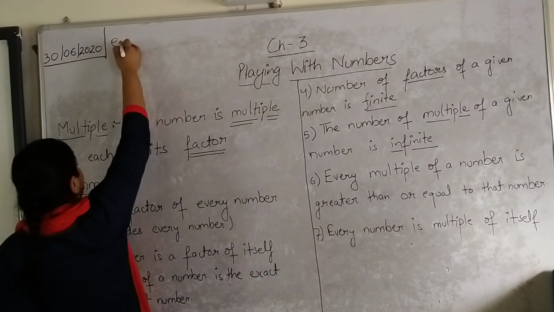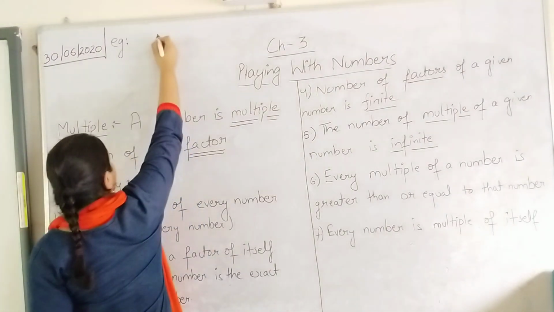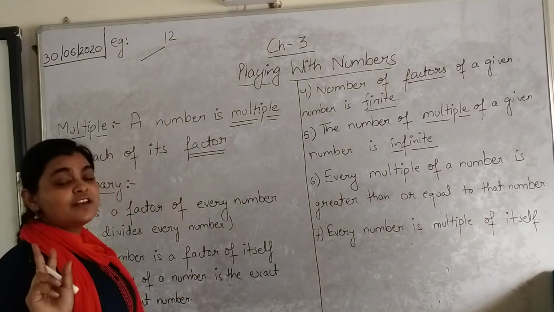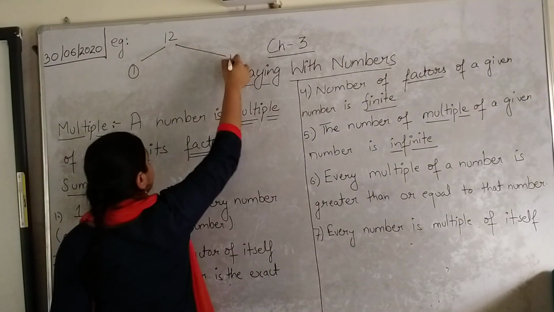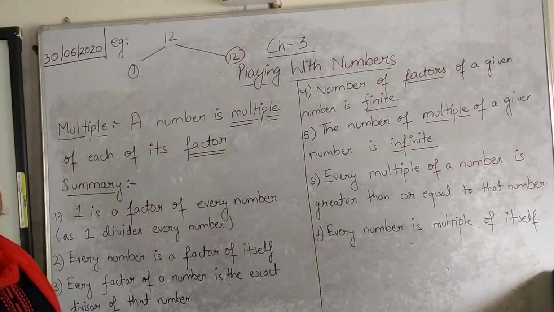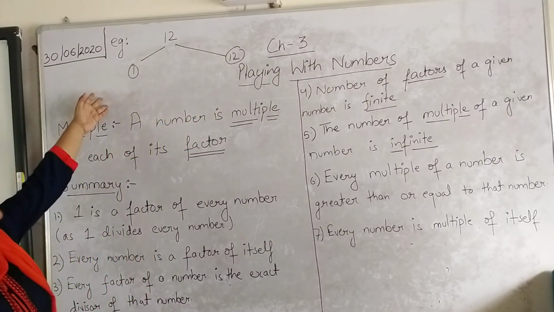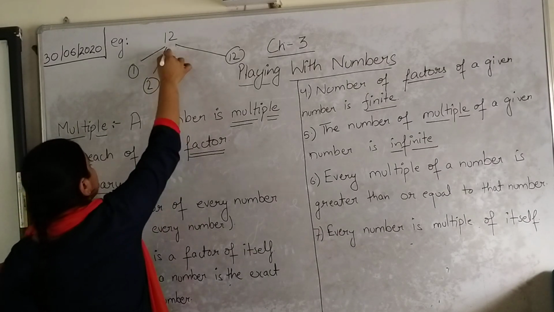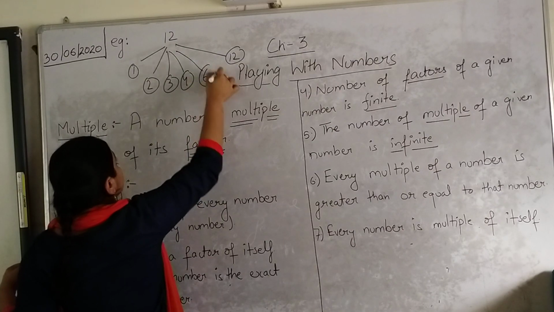Let us see this point by an example. Say we have to find the factors of number 12. The number 12 will obviously have two factors, 1 and the number itself, 12. And in between 1 and 12 we have to find the factors of 12. The factors will not exceed 12 and will not obviously be less than 1. So the factors of 12 will be 2, 3, 4 and 6.